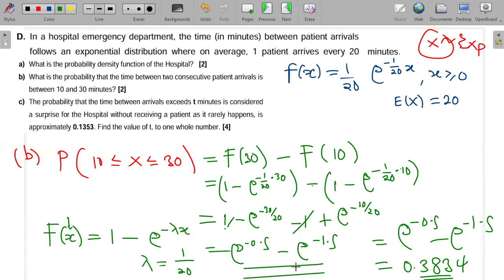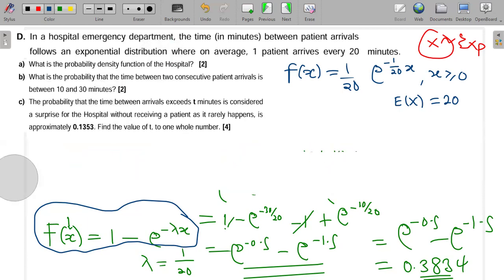So we are going to get the same answer. If you don't want to integrate, you need to know the formula for the CDF, this guy here. But if you want to integrate, you can do the first approach that I did. Both of them are actually going to give you the same answer. So that is about B, this one here.